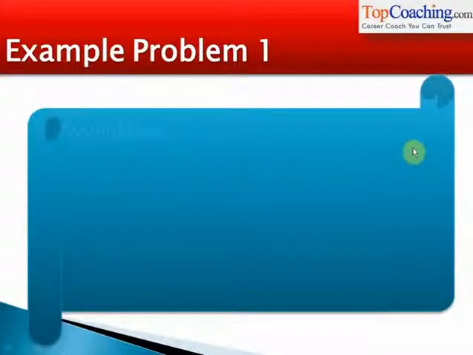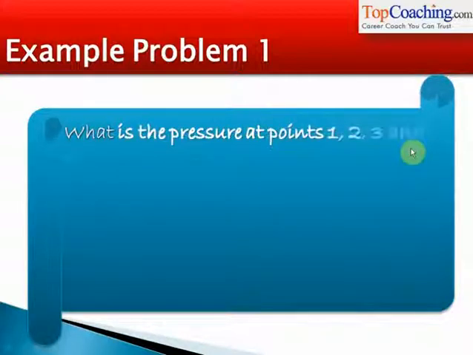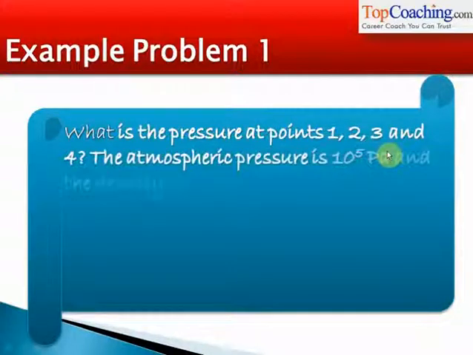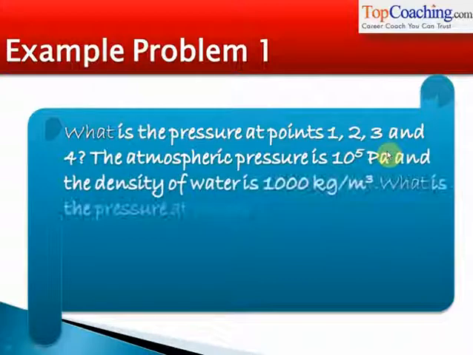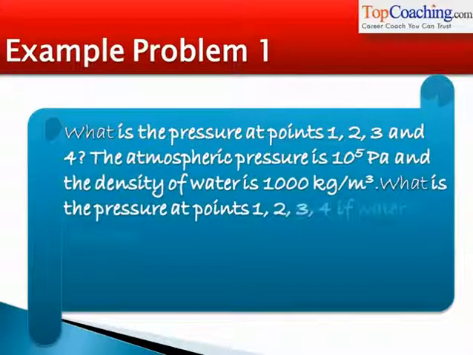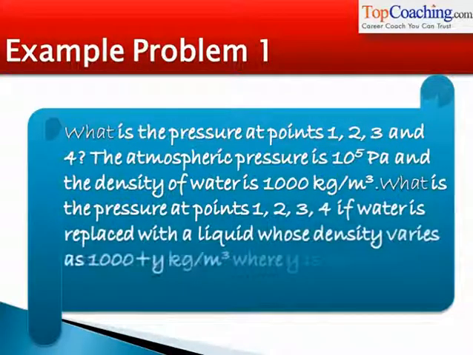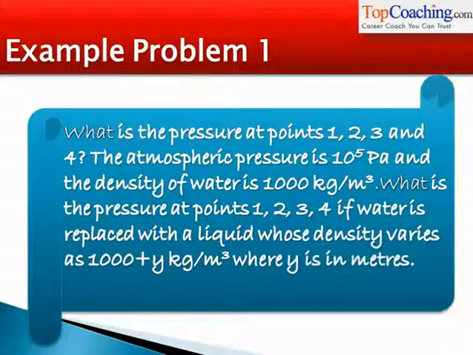Let's solve a problem now to understand this concept better. What is the pressure at points 1, 2, 3 and 4? The atmospheric pressure is 10 raised to 5 pascals and the density of water is 1000 kg per meter cube. What is the pressure at points 1, 2, 3 and 4 if water is replaced with a liquid whose density varies as 1000 plus y kg per meter cube, where y is in meters?